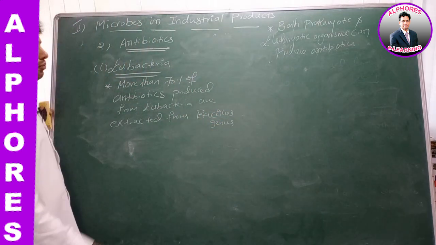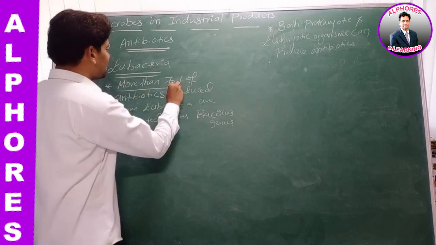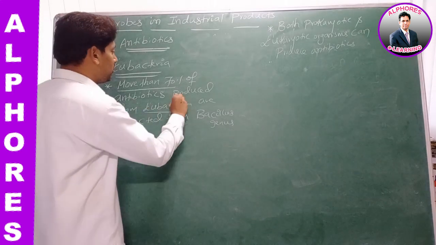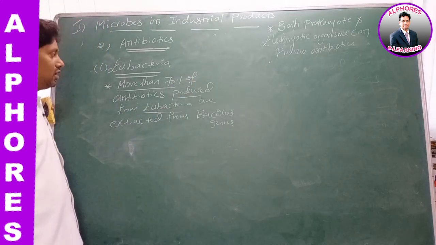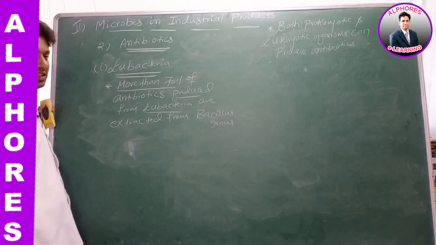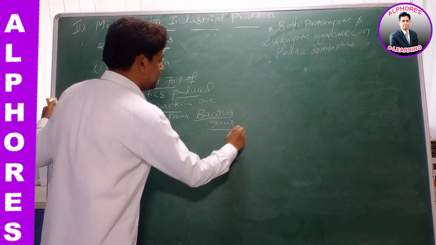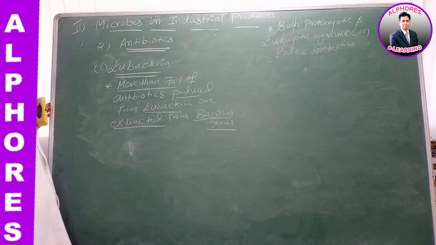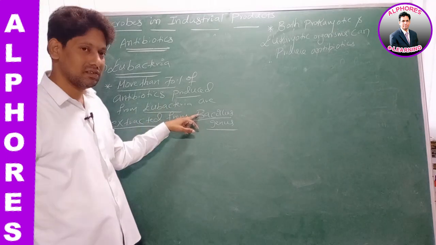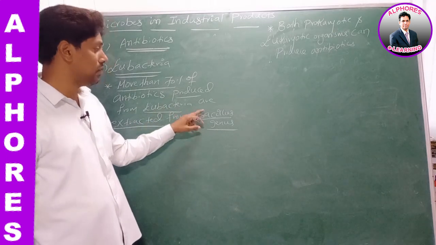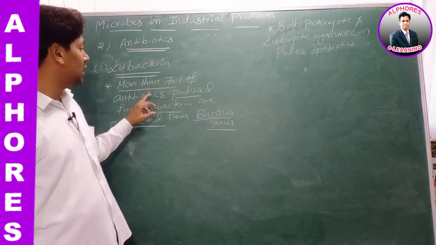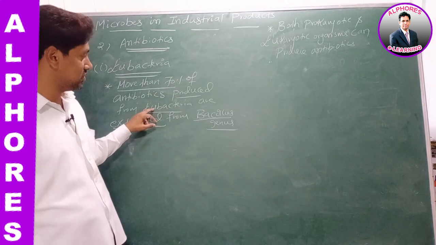Which genus? Bacillus genus. Therefore, more than 70% of antibiotics which are produced from eubacteria, they were extracted from which genus, sir? Bacillus genus. It means from Bacillus genus alone. More than 70% of eubacterial antibiotics were extracted from it.